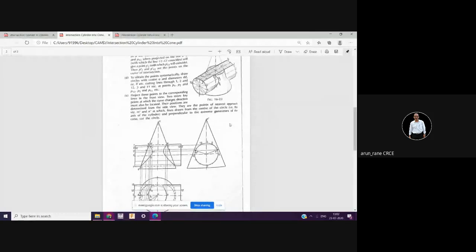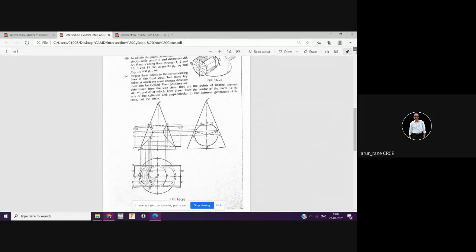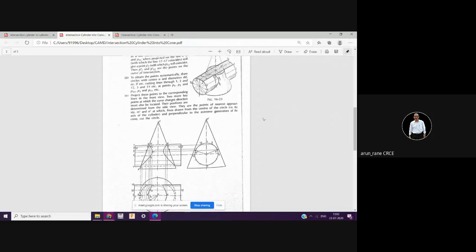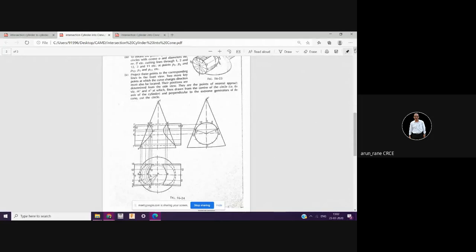And then from the top view, the curve will be seen like this. So you have to look at the same time, you look here as well as down also. I'll be sharing this.